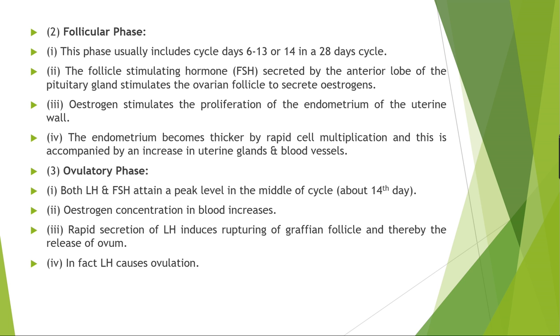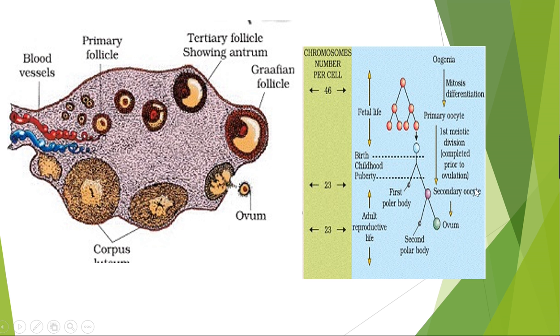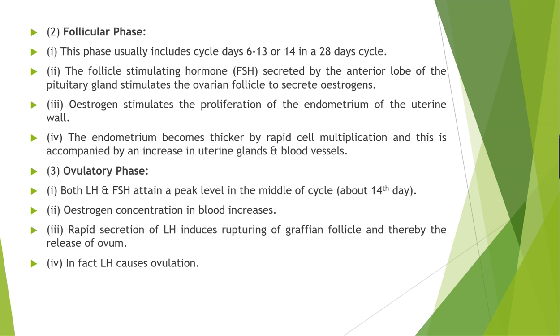Okay, हमने लास्ट वीडियो में ही देखा, the mature follicle starts with the primary follicle and ends in the mature follicle. So this follicular phase usually includes day 6 to 13 or 14 in a 28 days cycle.